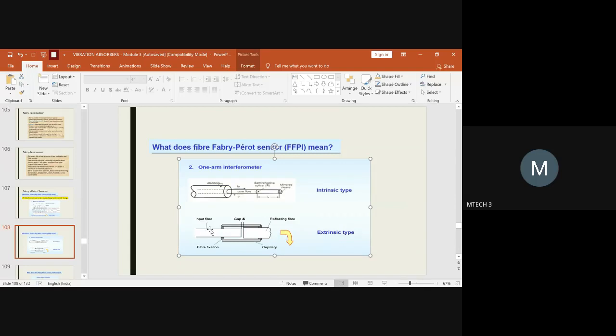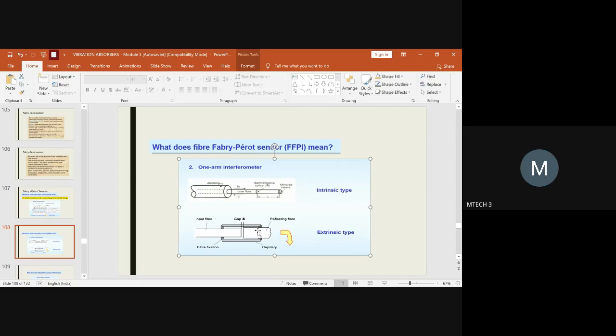It means you are making this arrangement with respect to external phenomena. You are not making any additional changes within the internal surface of the optical fiber. If you make changes within the internal surface of the optical fiber, then you call that the intrinsic type, which is called a one-arm interferometer. Here you are adding extra attachments, like a fiber fixation and a capillary tube, and taking an extra reflective fiber instead of the cladding.